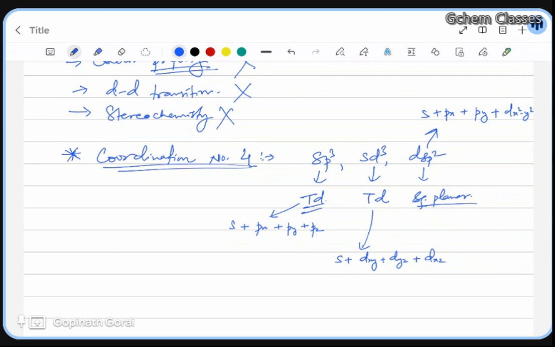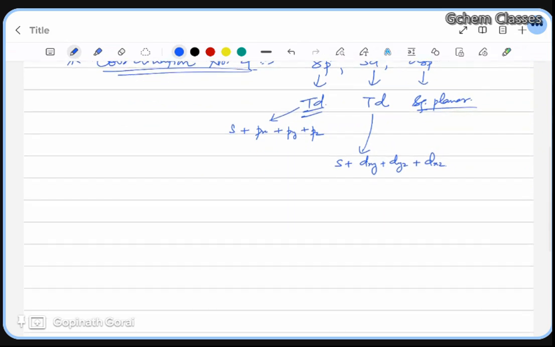Okay, now going forward, coordination number 4, if you will start one by one with examples, with that example only we will come to know what are strong field ligand and what are weak field ligand. So in this coordination number 4, first we will start with tetrahedral complexes. VBT of tetrahedral complexes, right? Like we have NiCl4 2 minus.